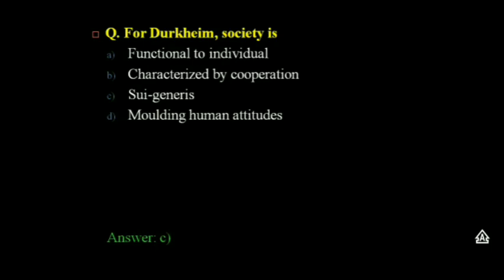He says that society, as it was there before the living individuals were born in it, is independent of all individuals. It is sui generis, which means independent. Society will furthermore continue its existence after the individuals cease to interact with each other. So for Durkheim, society is sui generis, that is, it is independent.